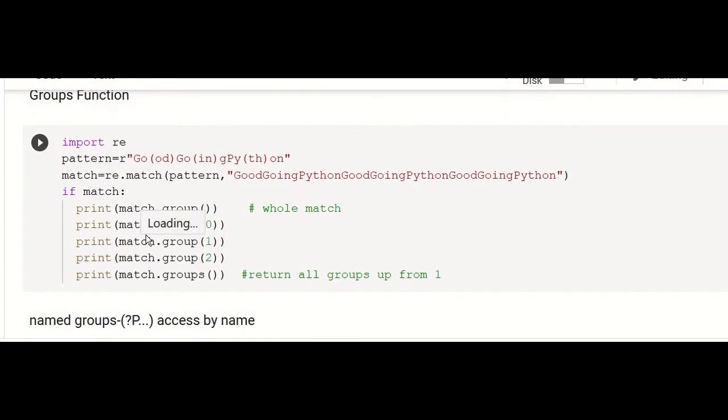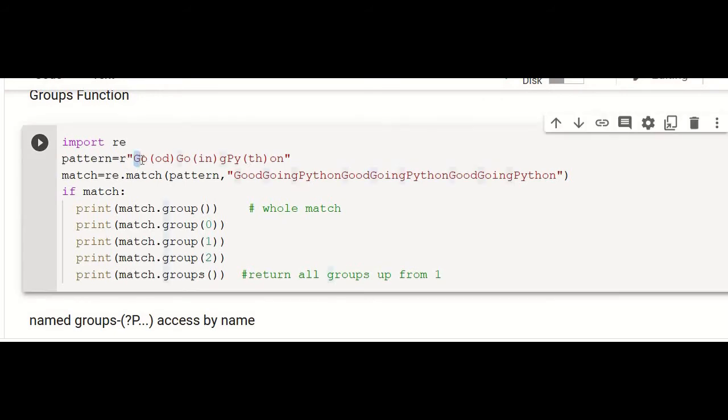So another good example of groups. Here in this example, we have one, two, three, many groups. So r, go should be compulsorily present, and then we have od. od is again go, after that in, and then we have gpy and then th. So one, two, three, three groups are available. Whenever we give something inside the parentheses, then that is a group.